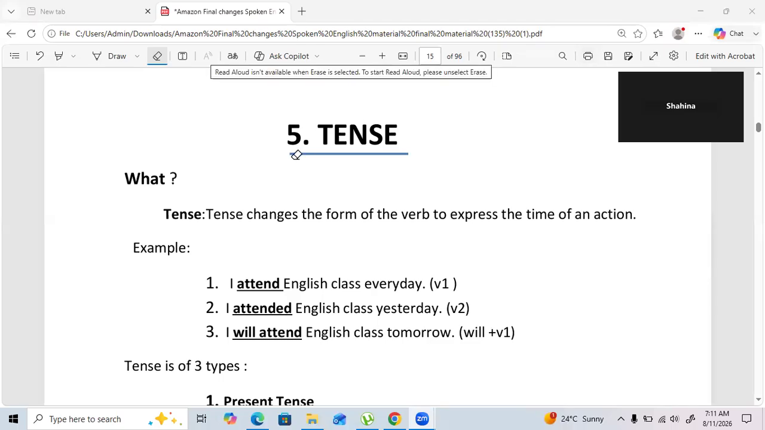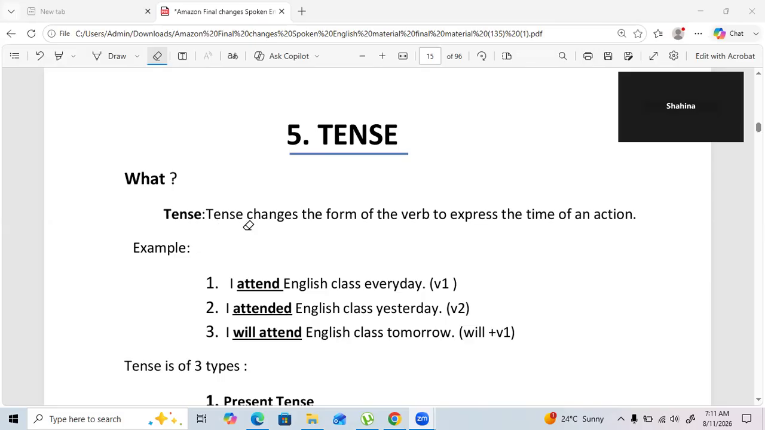So, welcome to the session of tenses, and here we'll see what is tense and why we require it, and how many types of tenses there are. Instead of going with the traditional way, here we are going to learn in a very practical way. So, let's get started. Tense.